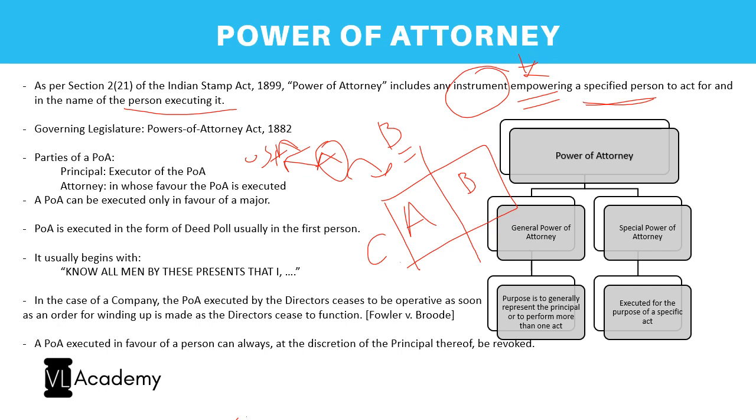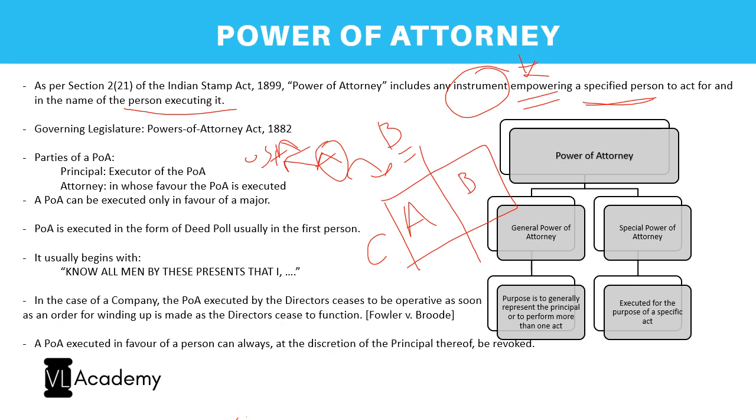So A will execute a power of attorney, that is the instrument. So the instrument is a power of attorney, empowering, that's why the word power, empowering B, who will be the attorney. So empowering B to act for and in the name of A. So this is the meaning of a power of attorney, and hence next month when the sale deed is being executed, then B will sign on his behalf and also on behalf of his brother A and transfer the property to C.